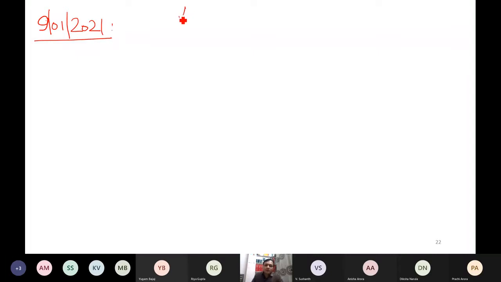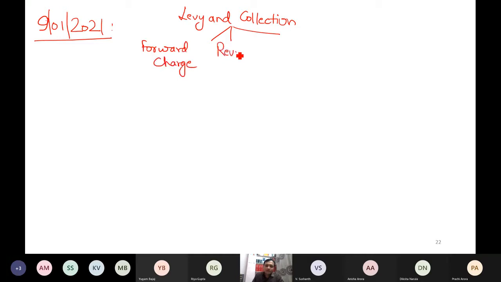So the topic which is going on is still levy and collection. Within levy and collection, there are three different situations: forward charge, reverse charge, and in one case neither forward nor reverse but electronic commerce operators.